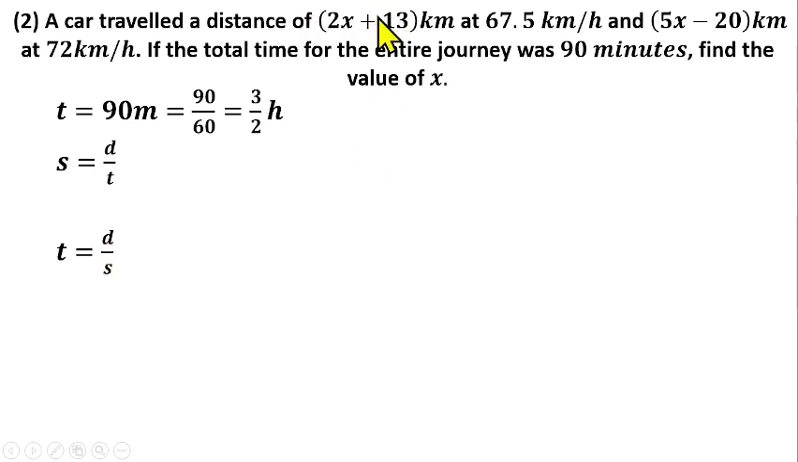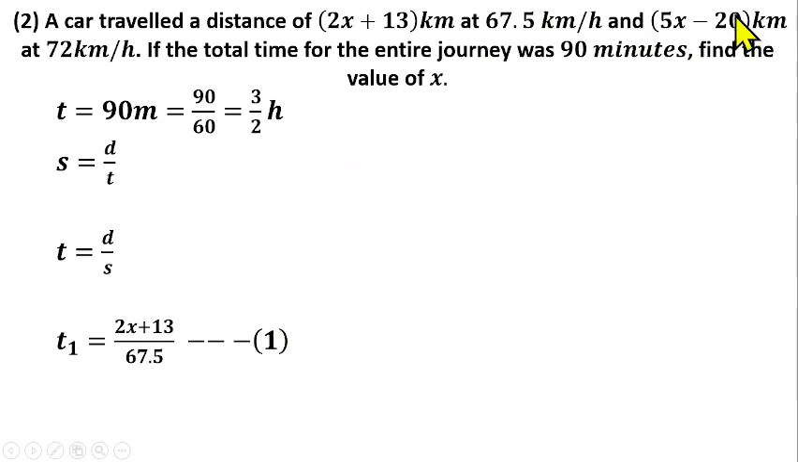So if you take this distance with this speed for the first journey, we can find the time it takes for this first journey. You can call that one t1. You can say t1 is equal to the distance, which is 2s plus 13, over the speed, which is 67.5. You can call that one equation 1.